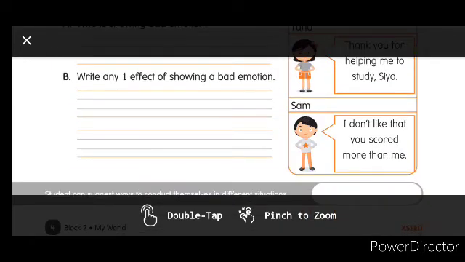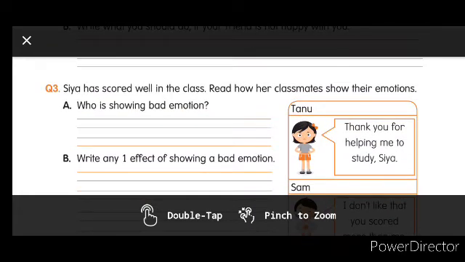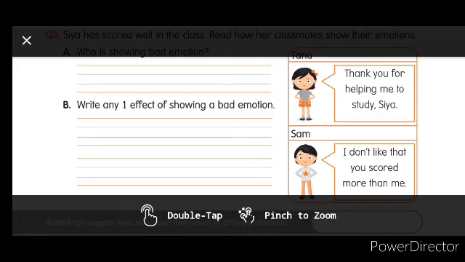What about Sam, children? I don't like that you scored more than me. What is that? Jealousy, and it is a bad emotion. Now you see the question. Again I read. Sia has scored well in the class. Read how her classmates show their emotions. Who is showing bad emotion here? Very good, Sam. Write one effect of showing bad emotion.